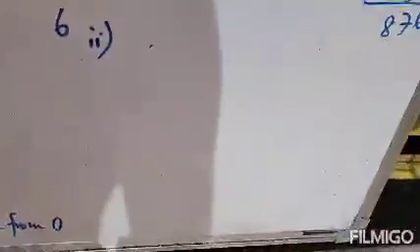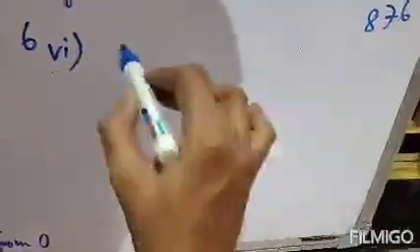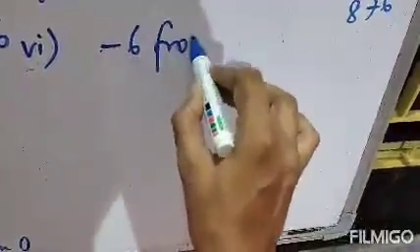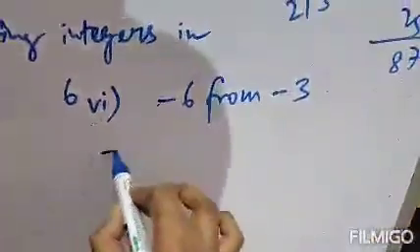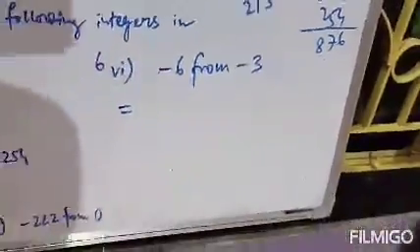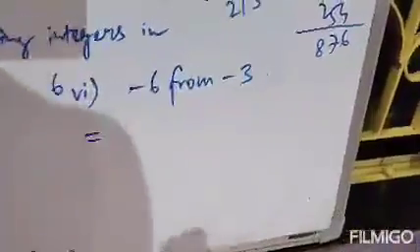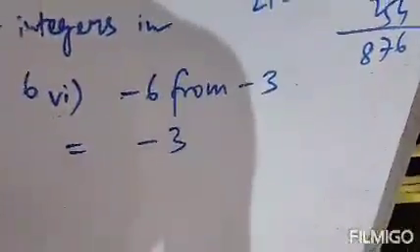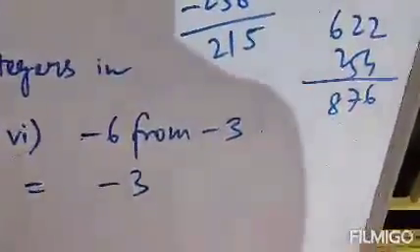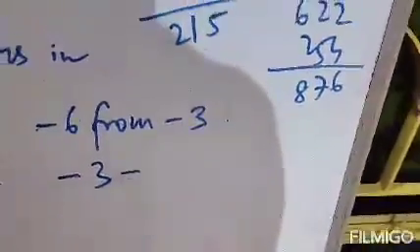Next, question number 6. Subtract minus 6 from minus 3. That means minus 3 is written first, and as we are subtracting, we will put the subtraction sign.